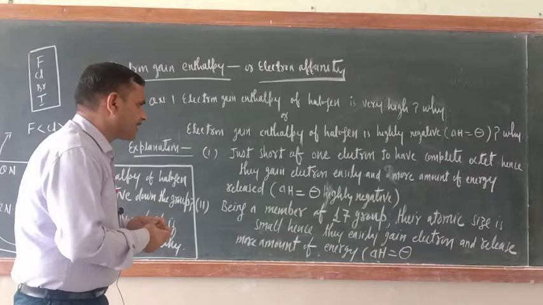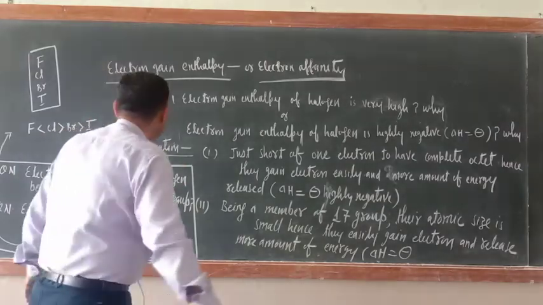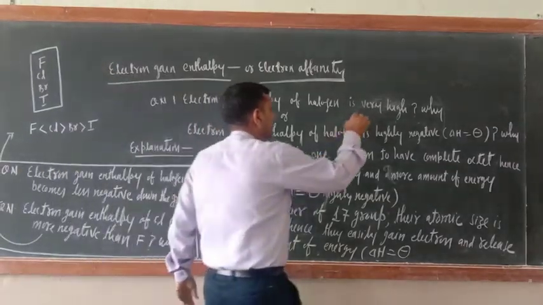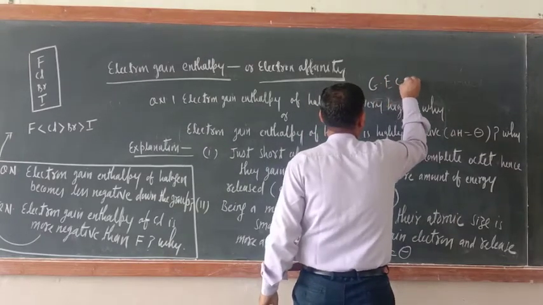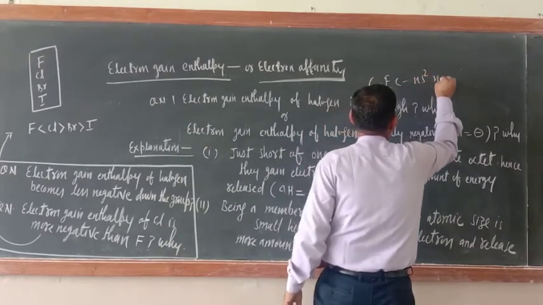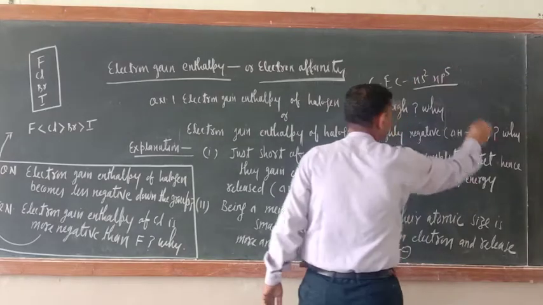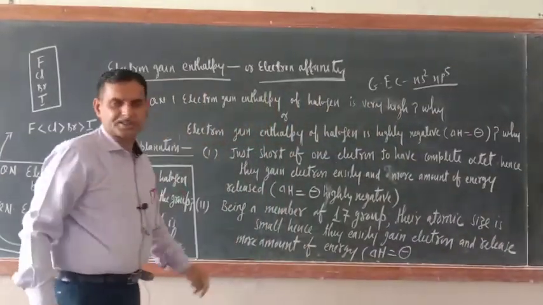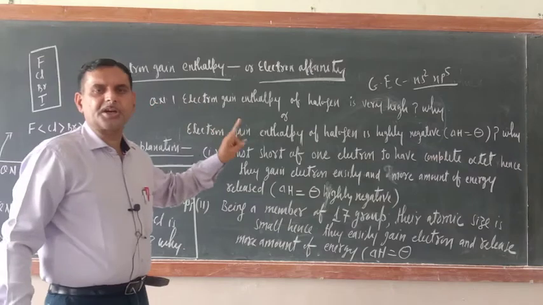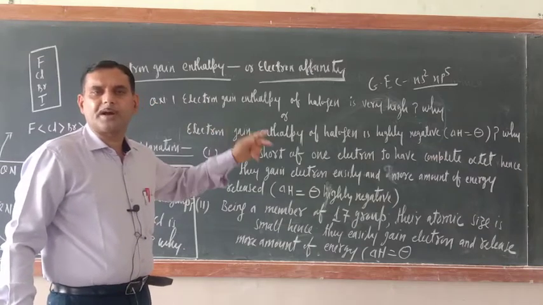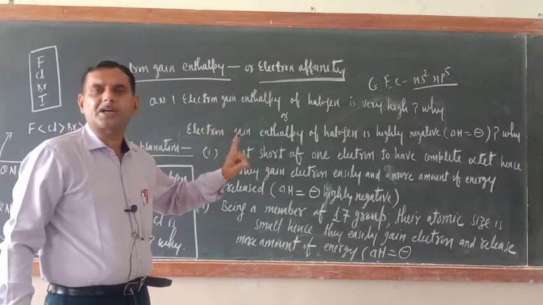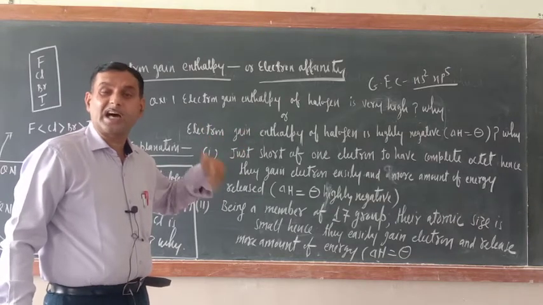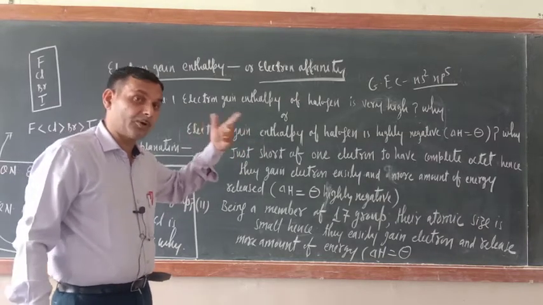Just see. What is their general electronic configuration? Their general electronic configuration is ns2 np5. Okay, that is their general electronic configuration. So since their general electronic configuration is ns2 np5, it means the p orbital is just short of one electron to have a complete octet or electronic configuration just like a noble gas.